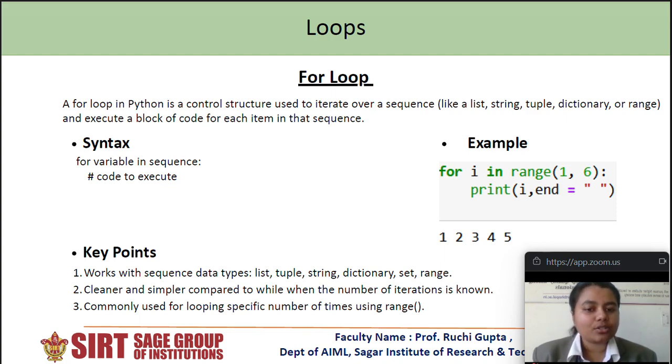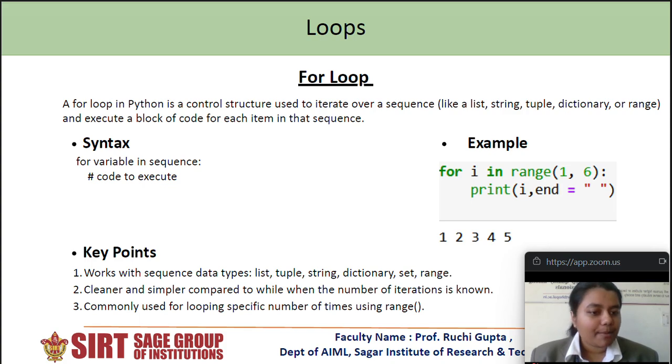The key points that need to be remembered, as we already have mentioned, are that the for loop works with sequential data types like list, tuple, string, dictionary, set, and otherwise we'll use range. It is cleaner and simpler compared with the while loop, as we already know the iterations, so it's easier to use. It is commonly used for looping a specific number of times using range.